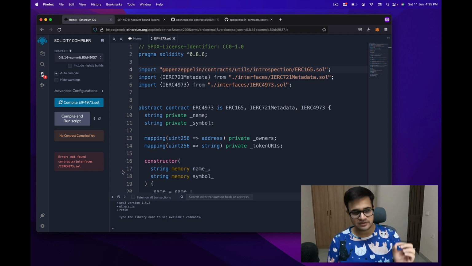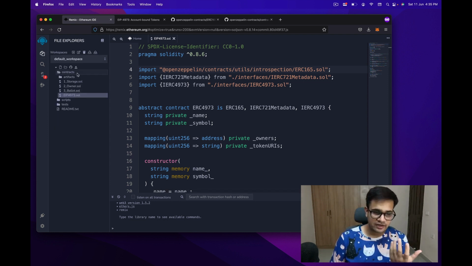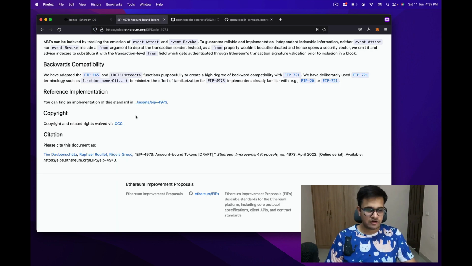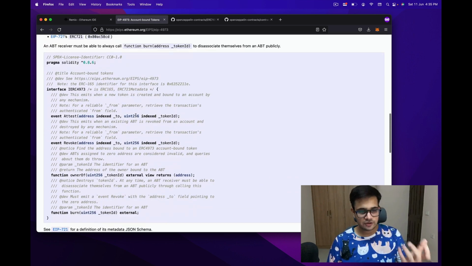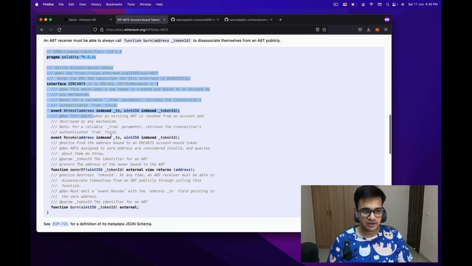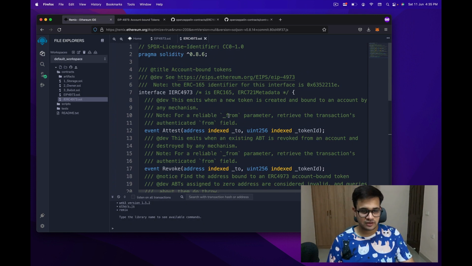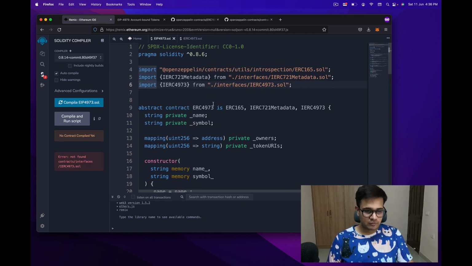So now if you go back to the errors, you will see that it says the contract interface IERC4973.sol was not found. Again we have a simple fix. Just create a new file called IERC4973.sol, and what we need is to go back to our EIP and just copy this interface. So paste it over here. You will see that the interface is present, and then we go back to the original file and remove the interfaces from here.